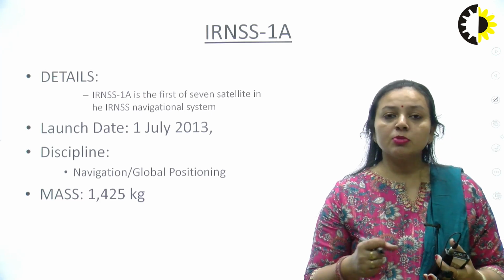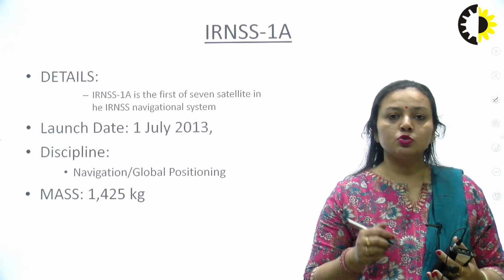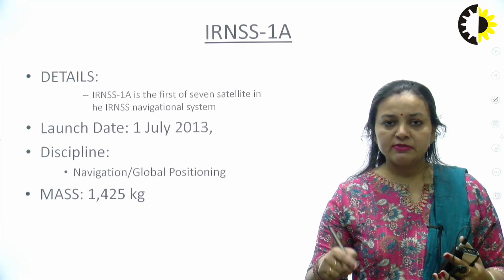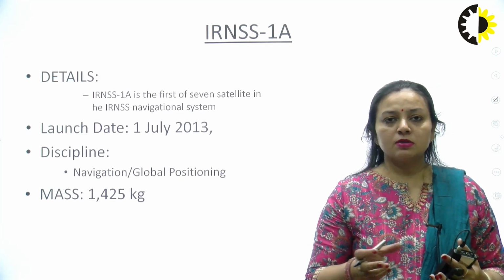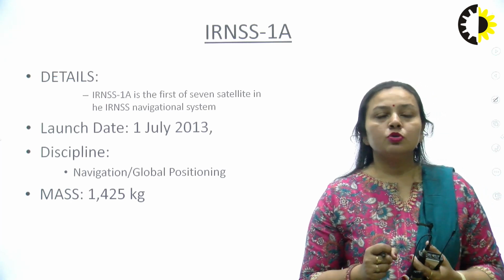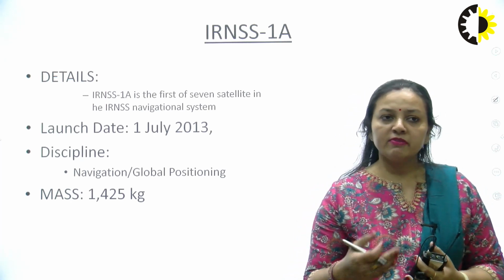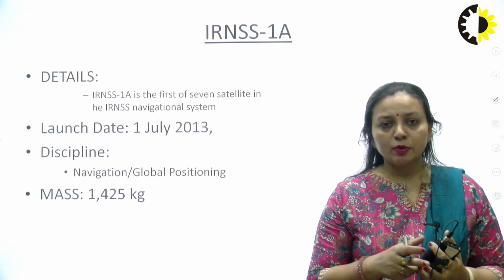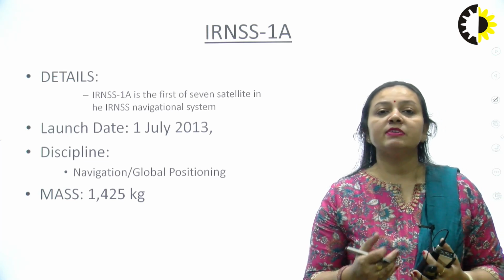So they are just observing the time it takes for the signal to go from the satellite to the GPS receiver and then come back. So it is twice the time taken. They know the velocity at which the light waves travel, and they know the time. So they can calculate the distance, how far that GPS receiver is from them.